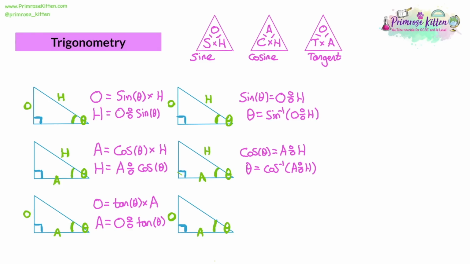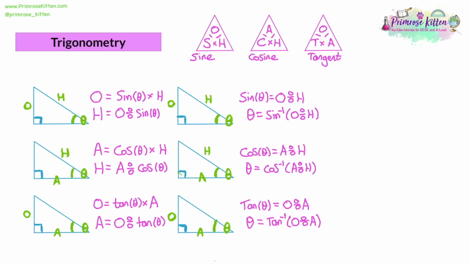And you can either type all that in your calculator all at once. So you can press cos -1, usually shift and cos will get you that. It'll open a bracket. You type in a divided by h, and then you close your bracket, and you get your answer in one go. Alternatively, you could do a divided by h, get an answer, and then you could cos -1 that number. Finally, it's the same thing with tan. If you cover up tan theta in your formula triangle, what's left over is O over A. And so it would be tan -1 to both sides. That'll give us that theta is equal to tan -1 O divided by A.